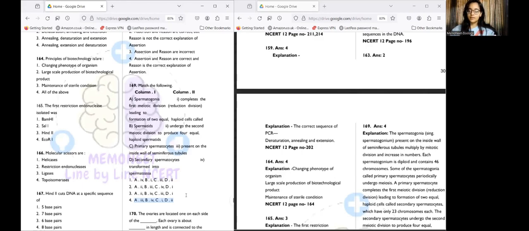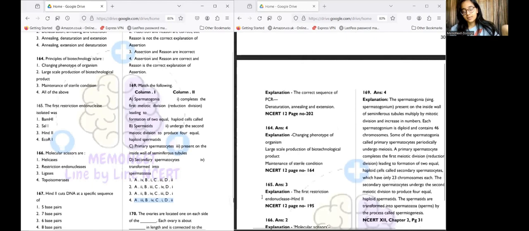Some are known as primary spermatocytes. Periodically, they undergo meiosis. Primary spermatocytes undergo the first meiosis to form two equal haploid cells, which are known as secondary spermatocytes. When it undergoes meiosis, the chromosome number becomes half. So spermatogonia become primary spermatocytes by mitosis. Now each primary spermatocyte undergoes first meiosis and forms two secondary spermatocytes, which have half the number of chromosomes. Now, the secondary spermatocytes undergo a second meiotic division to form 4 haploid spermatids, right?